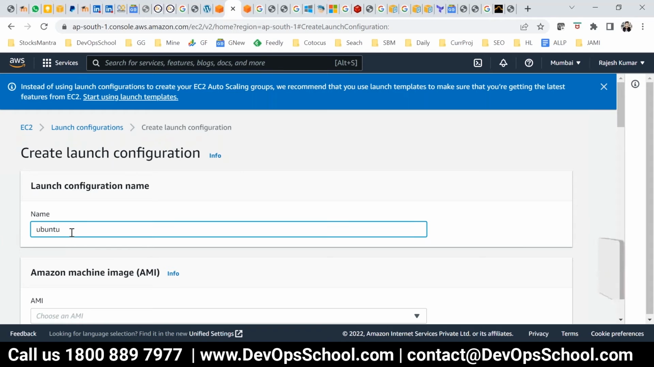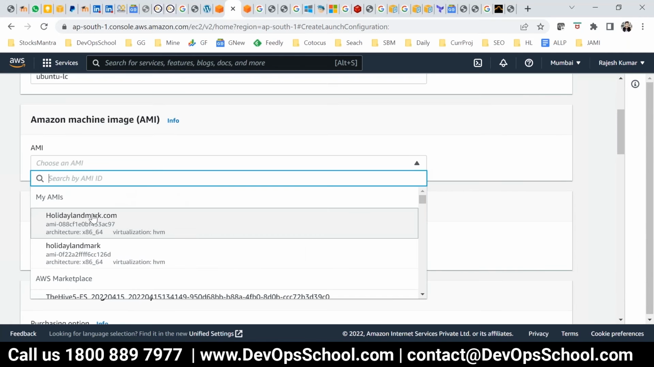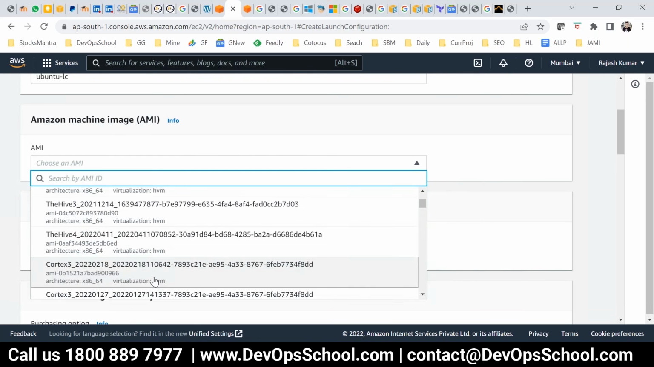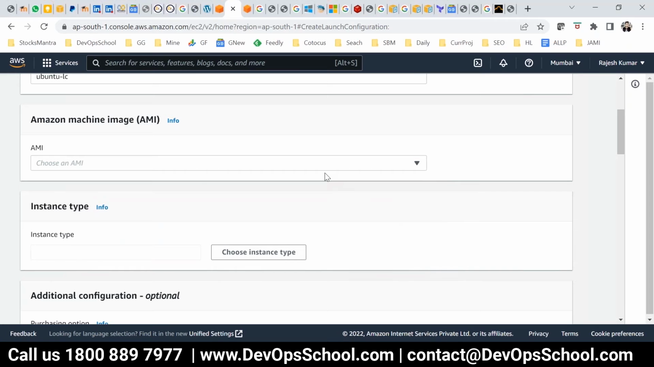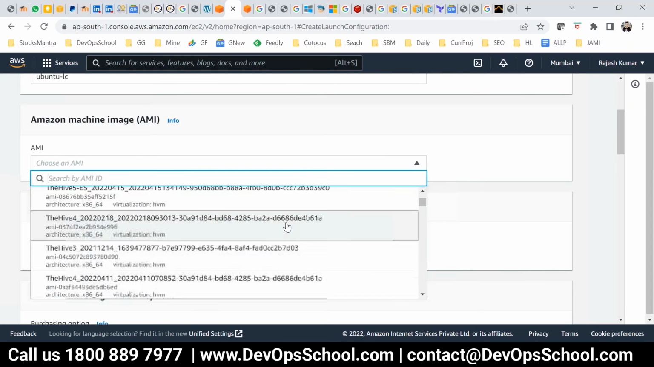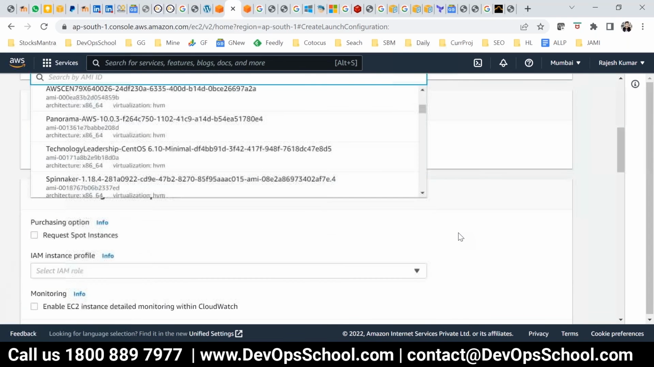Ubuntu LC, Ubuntu launch configuration. Now which AMIs? I have to select the AMIs, and unfortunately, this naming is not good. So what should I do?